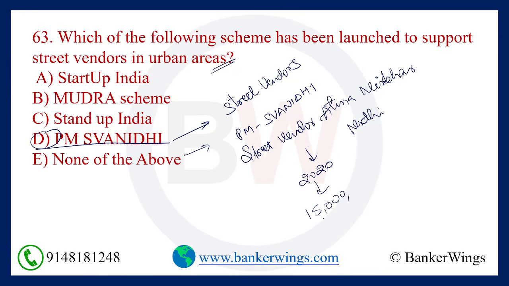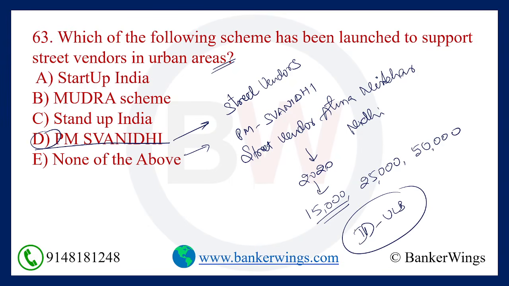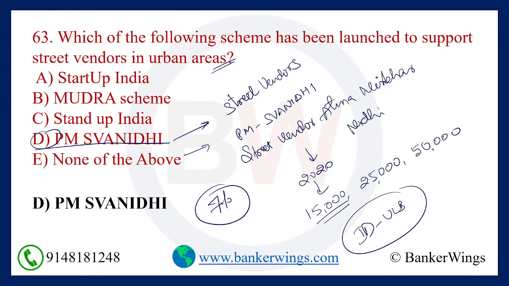What is the minimum amount? 15,000. In the first installment loan is given. Second installment loan is 25,000, and third installment loan is 50,000. Okay. So one basic document is required, that is identity card issued by urban local body, without which you cannot sanction the loan under PM Swanidhi. What of the rate of interest charged? It is 7%.